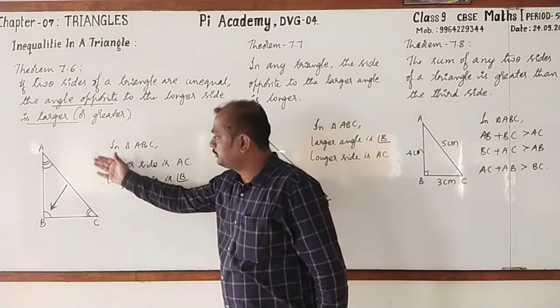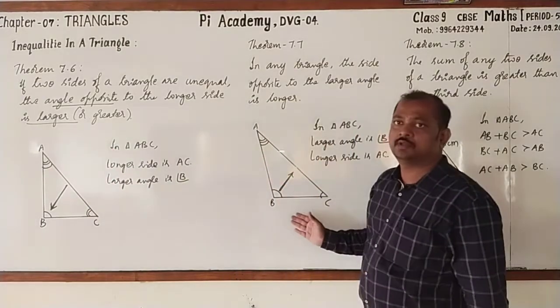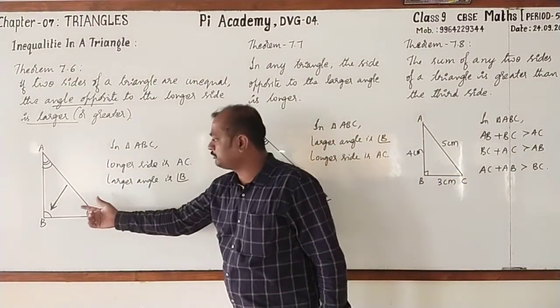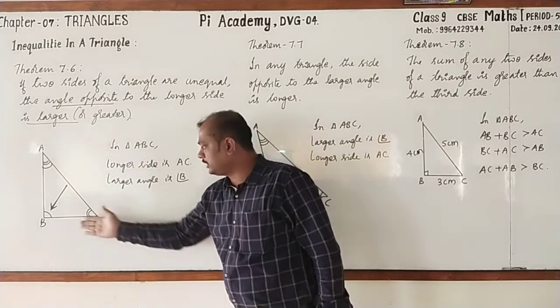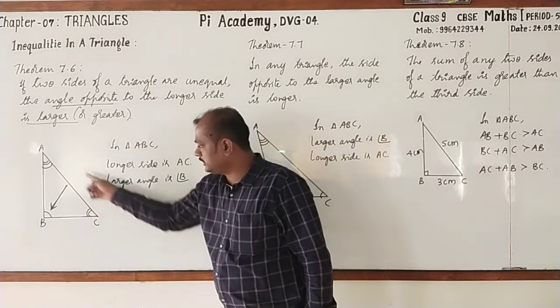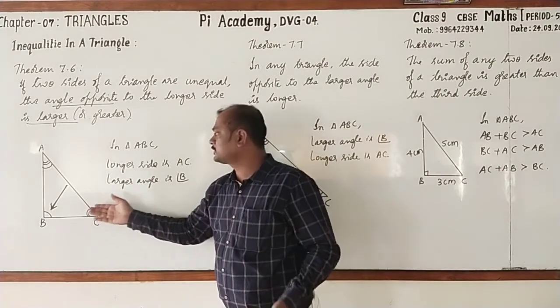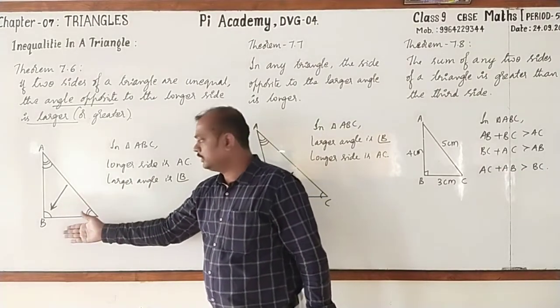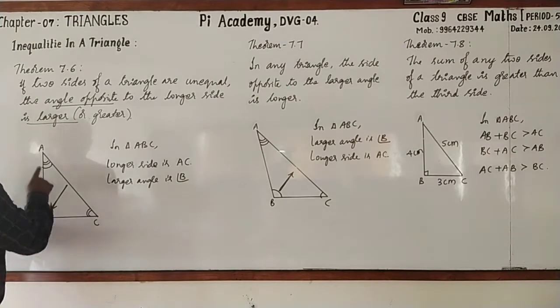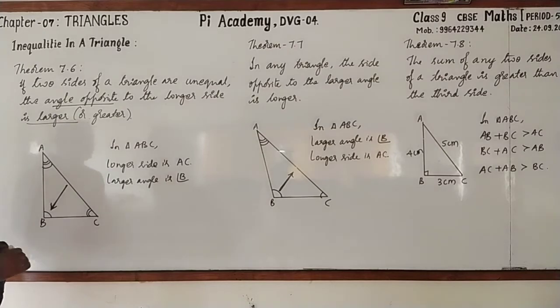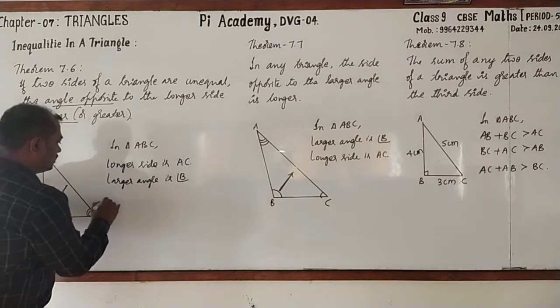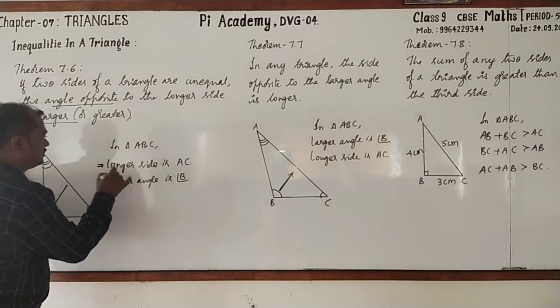Dear students, please go through these figures. Related to each theorem, I have drawn the figure and also given the information. In triangle ABC, the longer side is AC and its opposite angle is angle B. So angle B is greater than the remaining angles A and C. Clear?